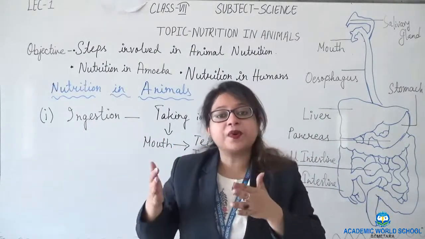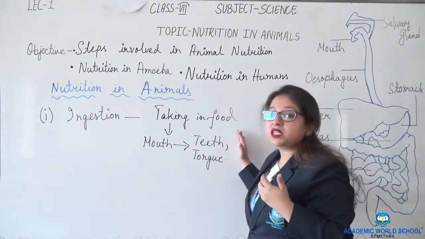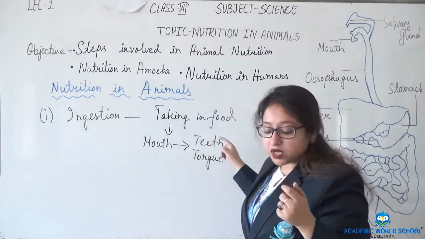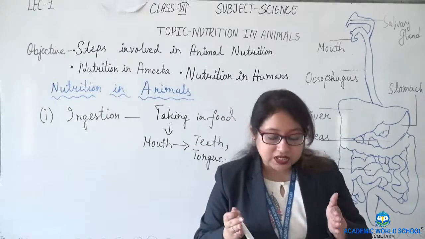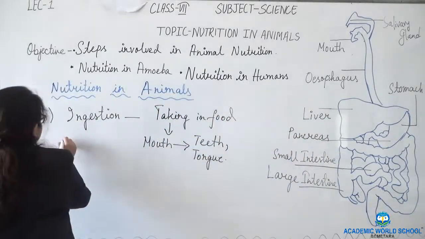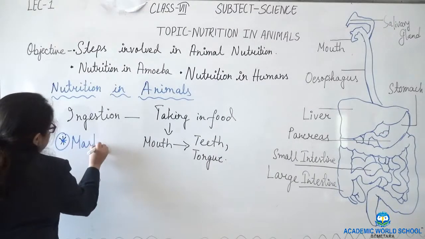Now we need to break down the food into smaller pieces. Who helps us to break this food into smaller pieces? Teeth help us to break down the food into smaller pieces. The process of breaking down the food into smaller pieces with the help of teeth is known as mastication.